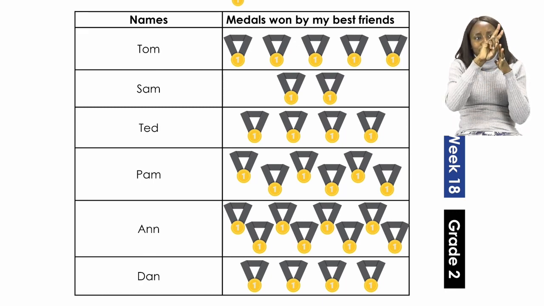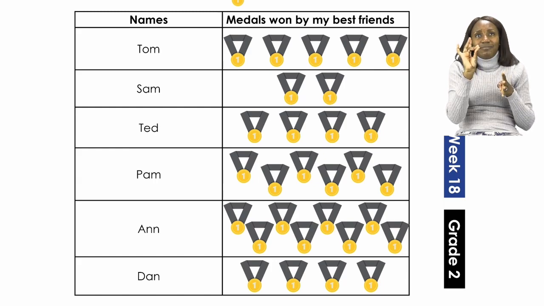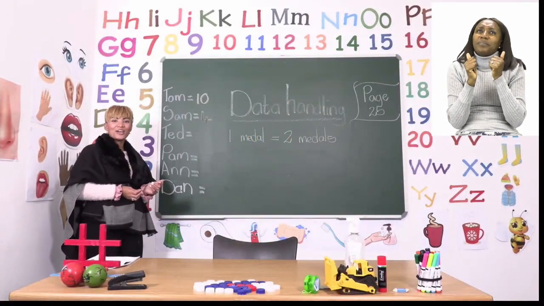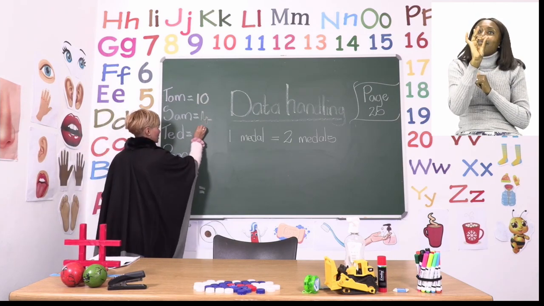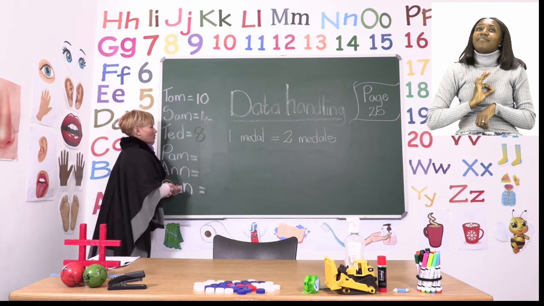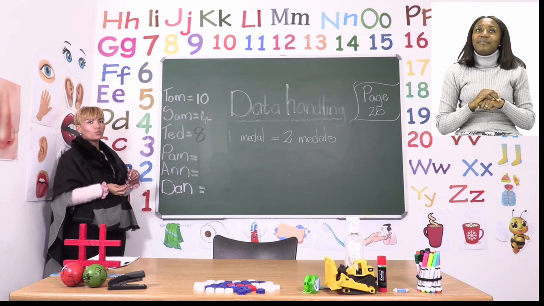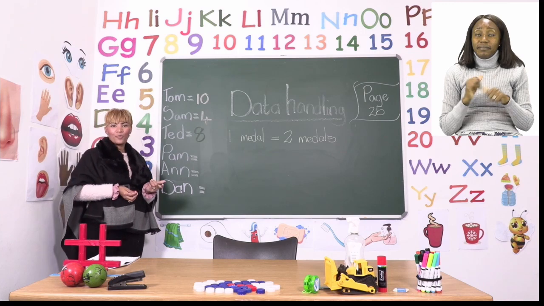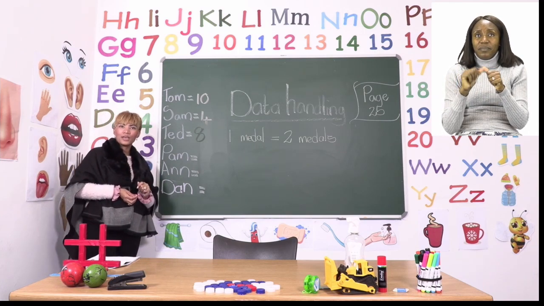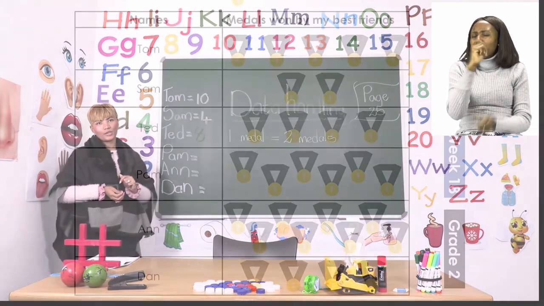Start with the first picture. 2, 4, 6, 8. Great job, grade 2s. So now we know that Ted won 8 medals. So we now go ahead and we write it on the board. Ted won 8 medals.